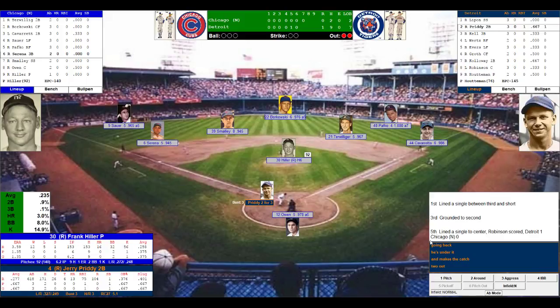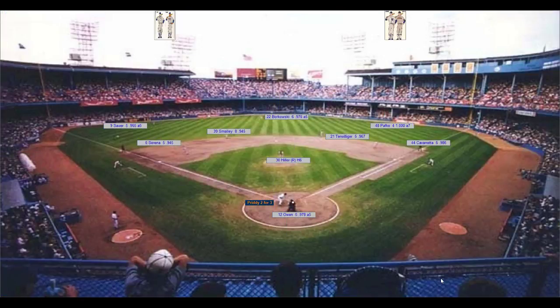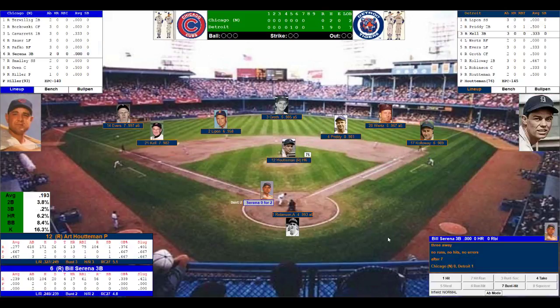2 for 3. Singled in the 1st, grounded out in the 3rd. Single to center, knocking in the only run for Detroit when Robinson scored on the 2-out single. That's how we have it, a 1-0 lead here. Right now, he's looking to extend this inning. He did have 13 home runs in 1950. Hiller takes a deep breath. He sets and delivers. Pretty swings, grounds a Smalley over to Caravetta, side retired. This pitcher duel continues to the top of the 8th. 1-0 Detroit.